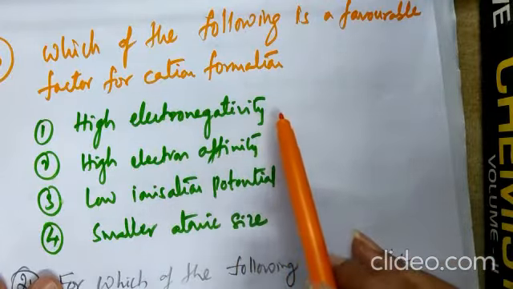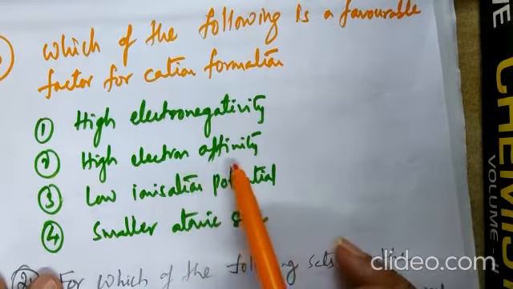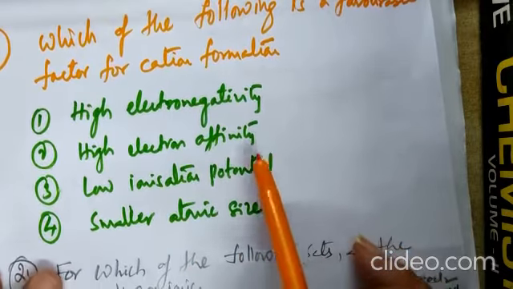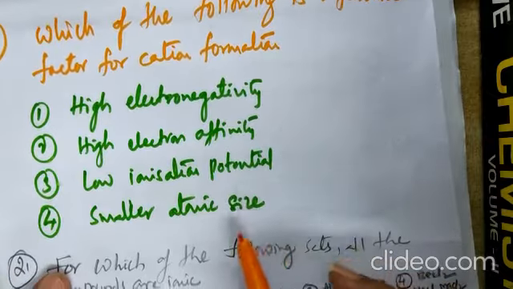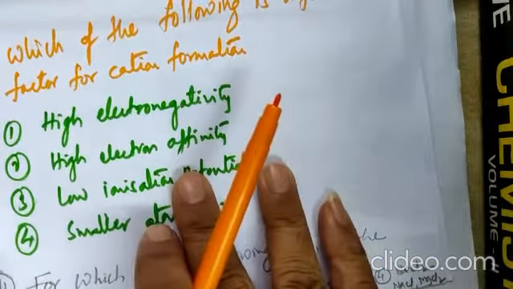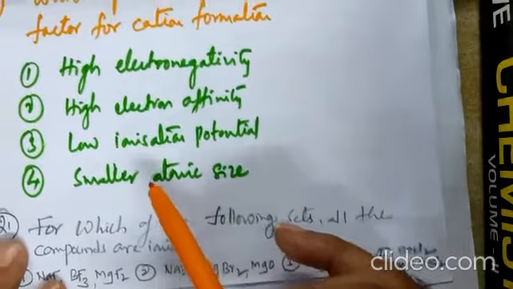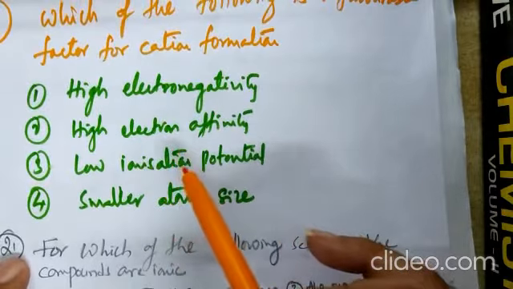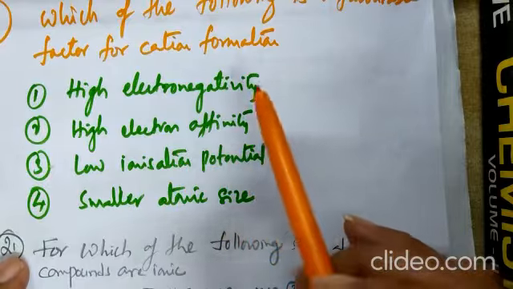High electronegativity, wrong. This favors the formation of anion. High electron affinity, this also favors the formation of anion. Low ionization potential is the correct answer. Smaller atomic size favors the formation of anion, not cation. Among the four options, except the third, the leftover factors favor the formation of anion. Only the third factor favors the formation of cation.